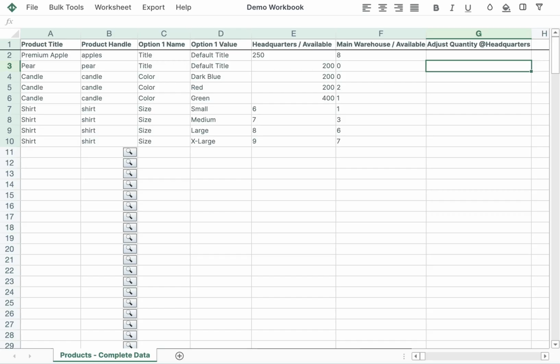Now, what this example showed was syncing inventory information from Mixtable to Shopify. If the inventory in Shopify is modified, those changes will also automatically be reflected in the inventory numbers that you see here. That's it. And that is just how easy it is to manage your inventory using the Mixtable spreadsheet for Shopify.